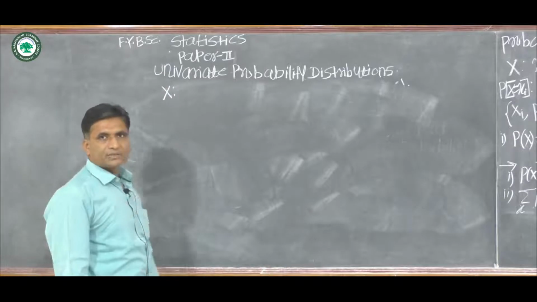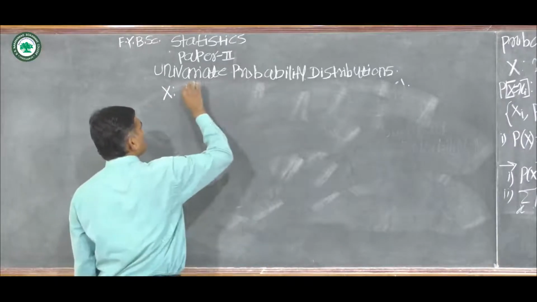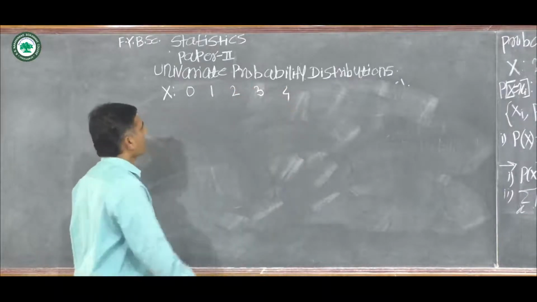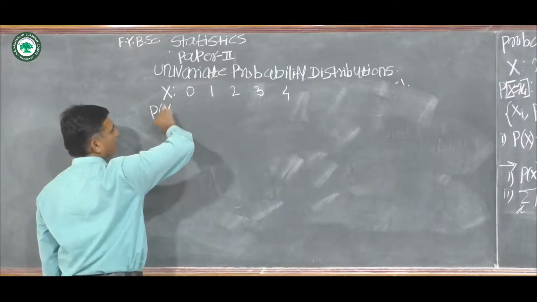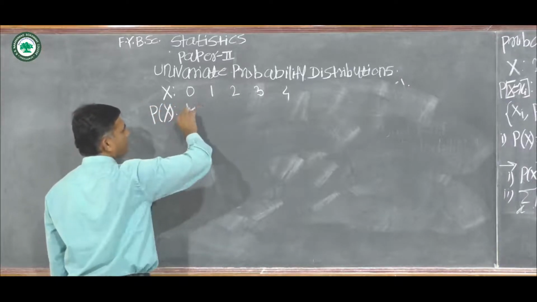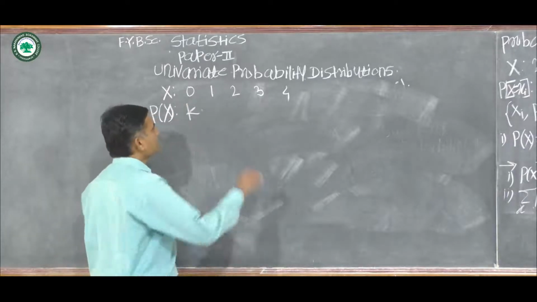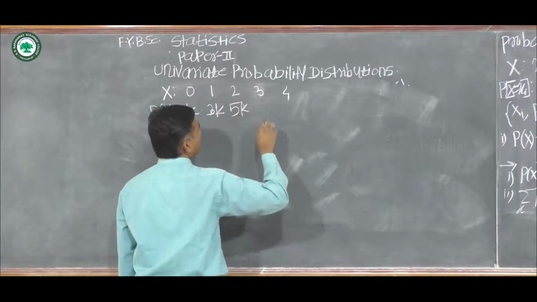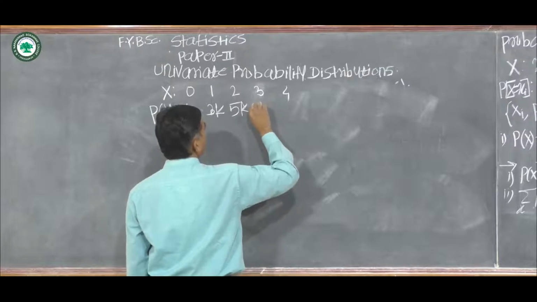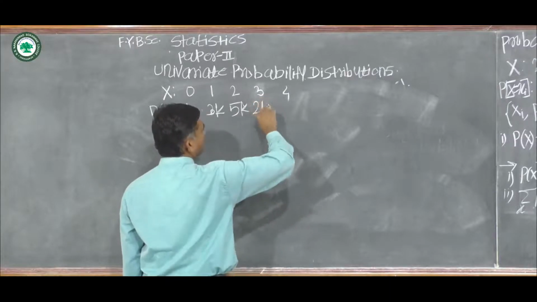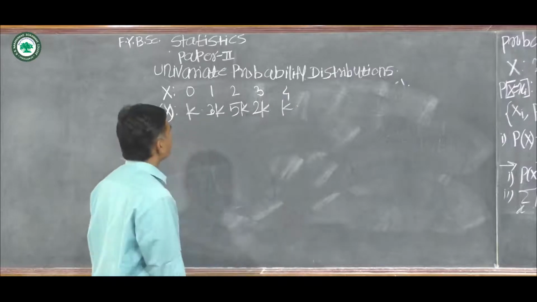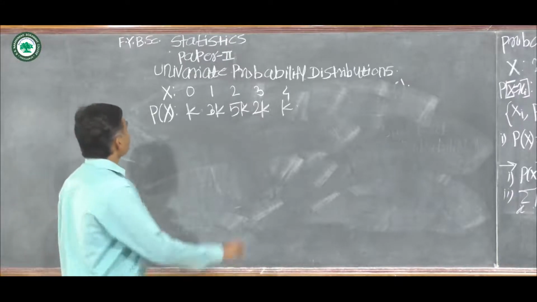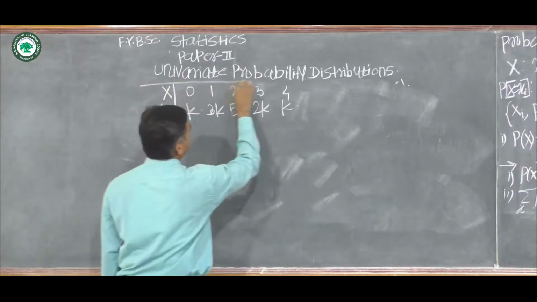This x takes values 0, 1, 2, 3, 4 with corresponding probabilities p of x equal to k, then 3k, 5k, 2k, and k. Okay, then this is the probability distribution.